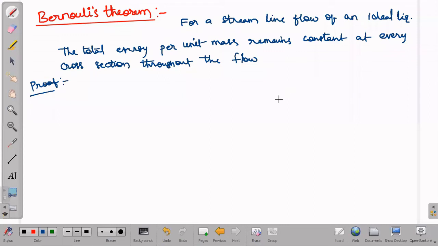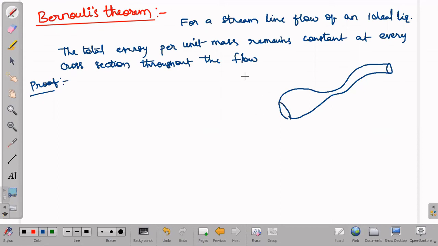For that I am taking a diagram like this. Such an arrangement I have. Here is one area of cross section, and here some bigger area of cross section.